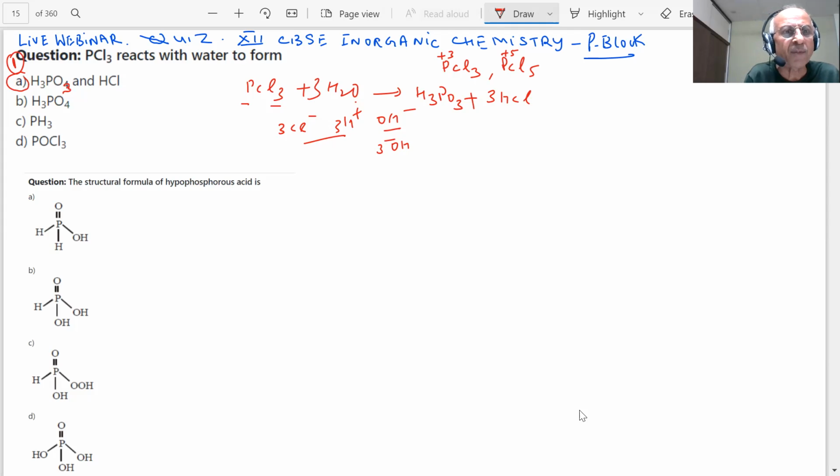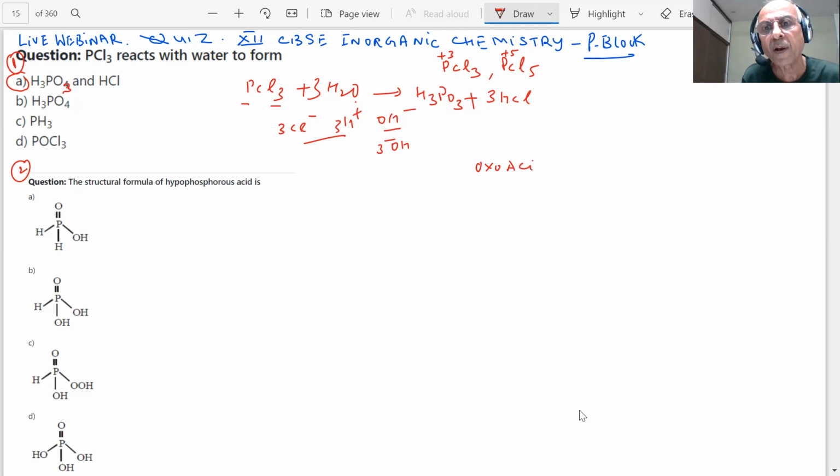Next question is coming, students. The structural formula of hypophosphorus acid. Now, this is a very important point. Students, you may have seen in the NCERT book, they have given a table. What is the table telling you, students? The different types of oxo acids of phosphorus.